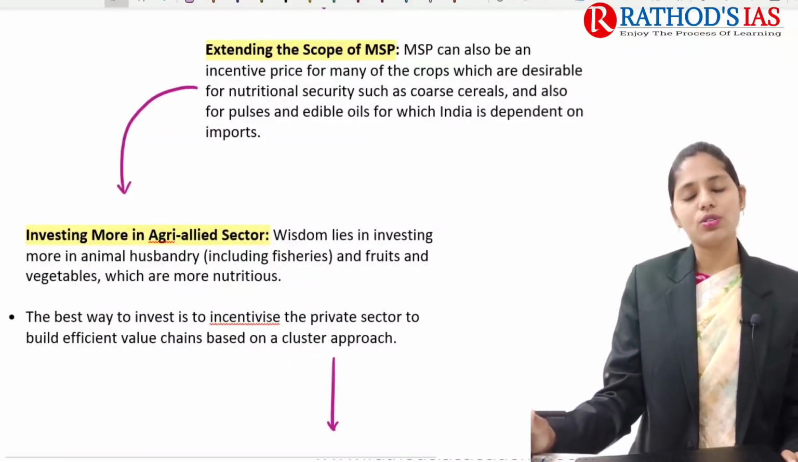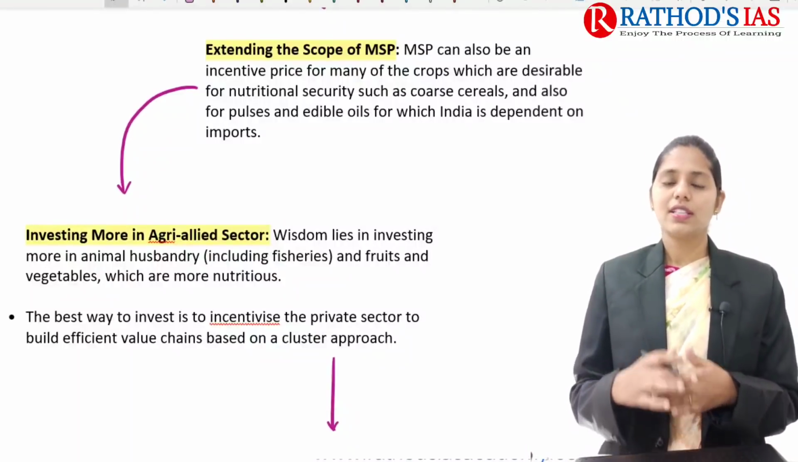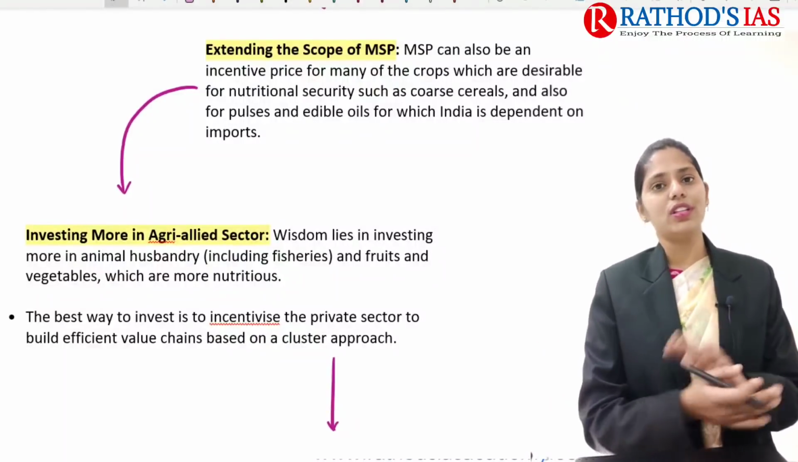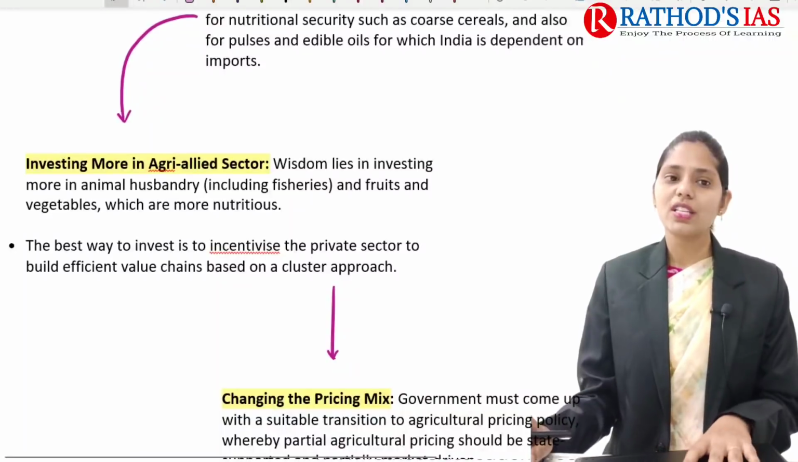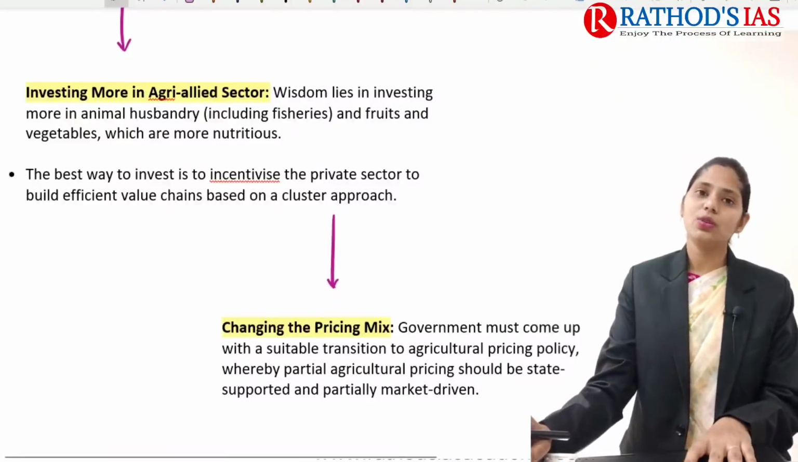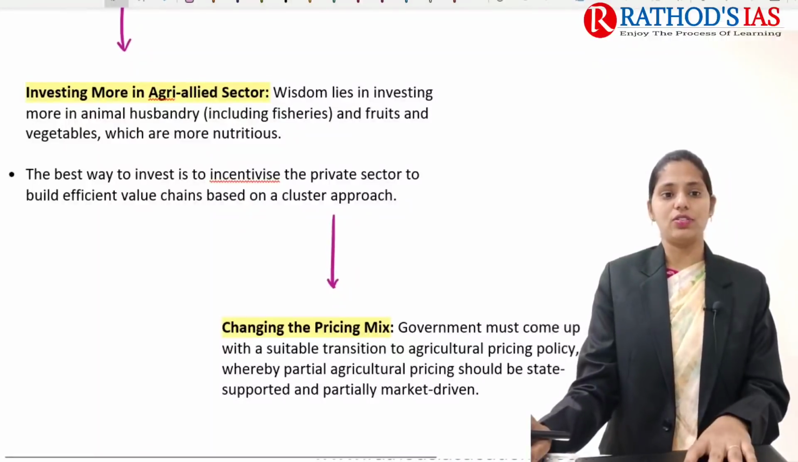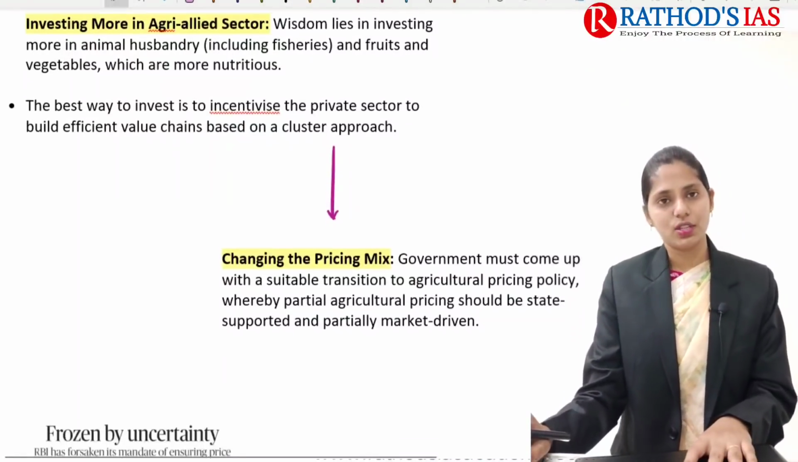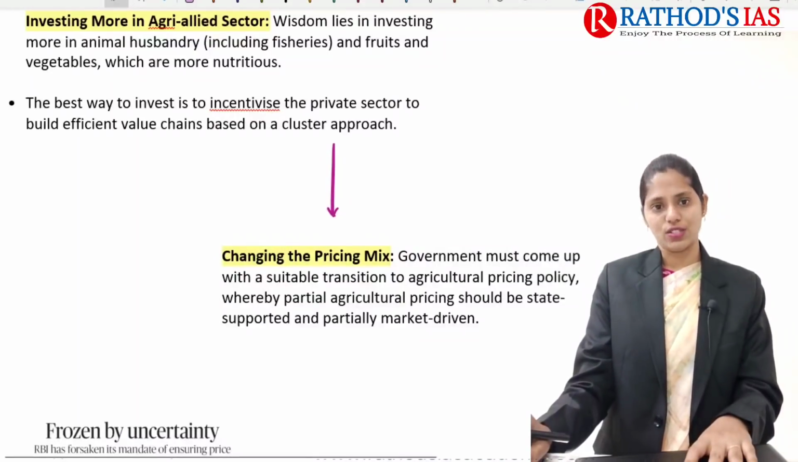MSP can also be extended to other crops like cereals, pulses, edible oils, such that farmers will go for crop diversification. And the next one is incentivizing the agri-allied sector as well. Okay, so here the government needs to invest even in animal husbandry as well as fisheries, fruits, etc., such that it will incentivize the private sector also to build some efficient value chain as well.